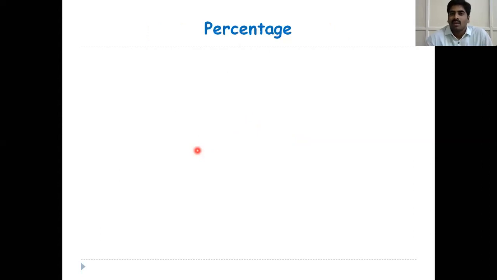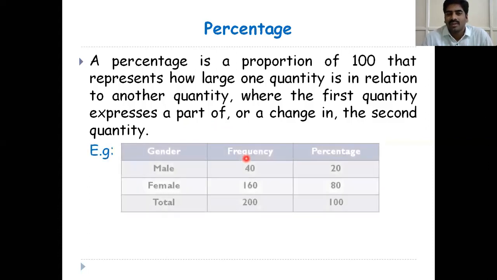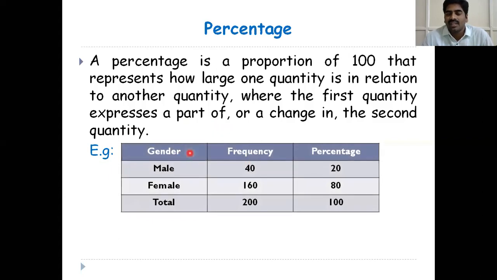What is percentage? A percentage is a proportion of 100 that represents how large one quantity is in relation to another quantity, where the first quantity expresses a part of or change in the second quantity. You know very well how to calculate it. For example, here the categorical variable is gender.